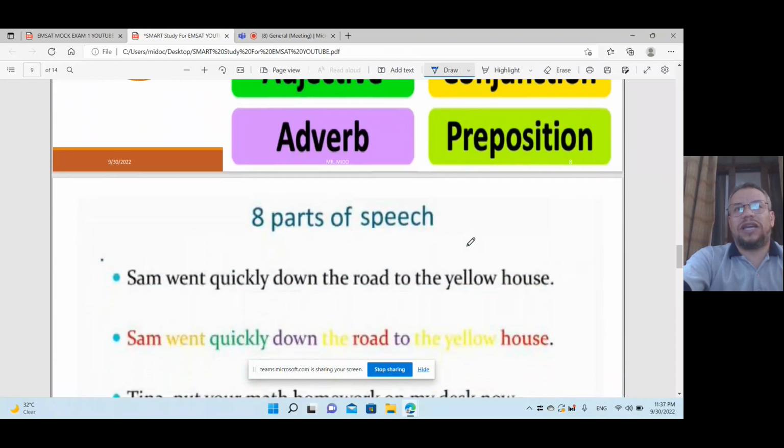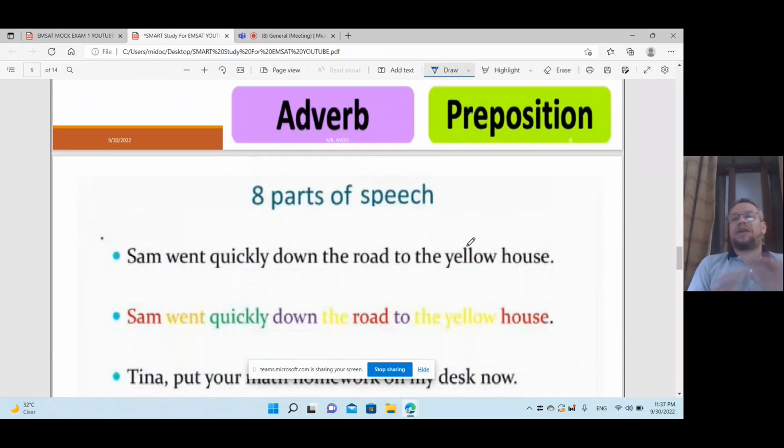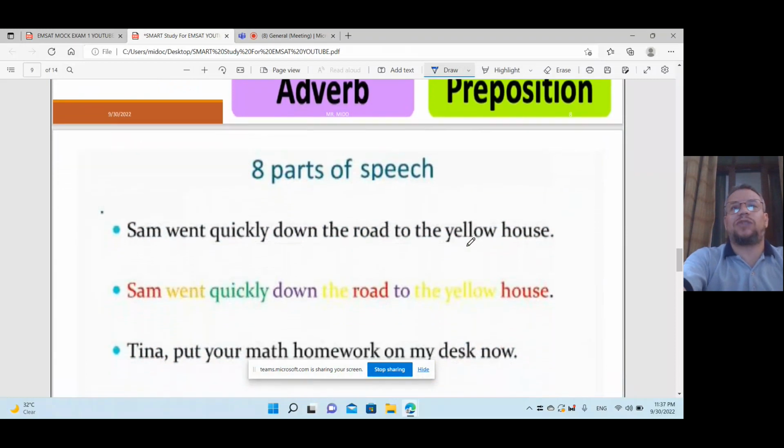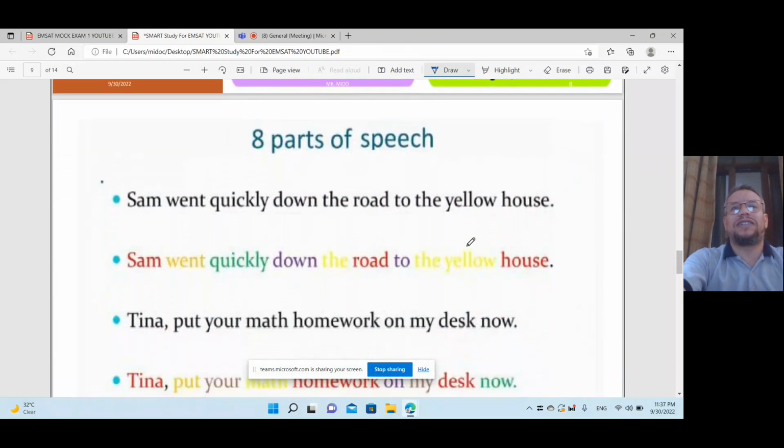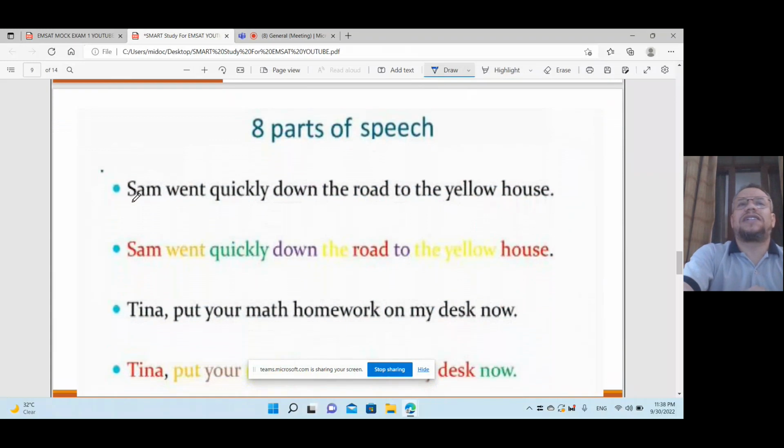Okay, I can briefly summarize all of that in one sentence here. The 8 parts of speech, what are they? Read the first sentence: Sam went quickly down the road to the yellow house. So Sam is what? Sam, red line, is a noun. Which one is red line too? The word road is also a noun. The house is a noun. So this is the first part.